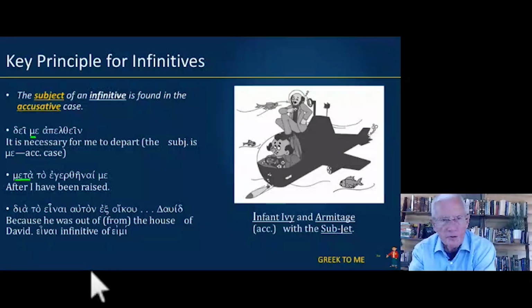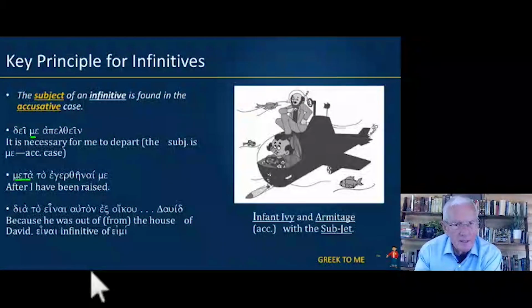This carries over into the infinitives. So after the to be raised. Now look at me again. That's the accusative case. So we have to take me and make it the subject of the infinitive. So after I have been raised.